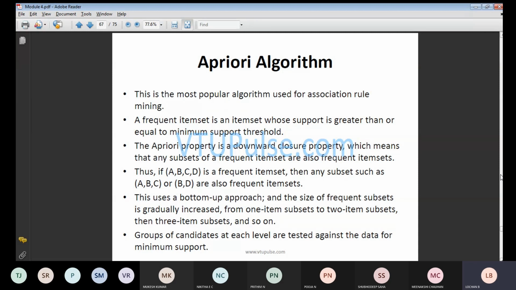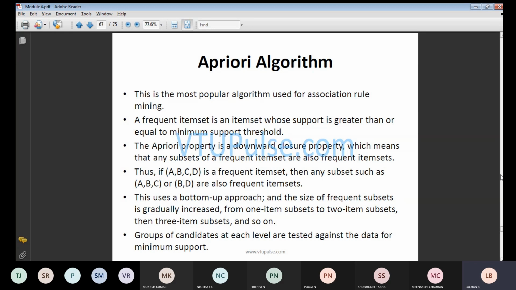In this particular case also, for the Apriori algorithm, I will be showing one particular YouTube video. I'll be sending the link today so that you can go through it and see how they are going to ask in your examination and how the question will be framed with respect to this particular Apriori algorithm. This is the most popular algorithm, which is mainly used for association rule mining.